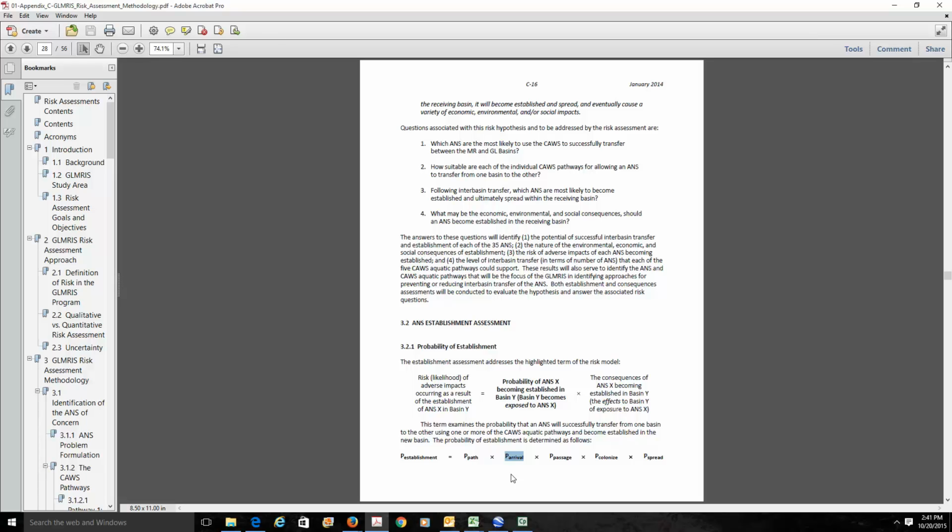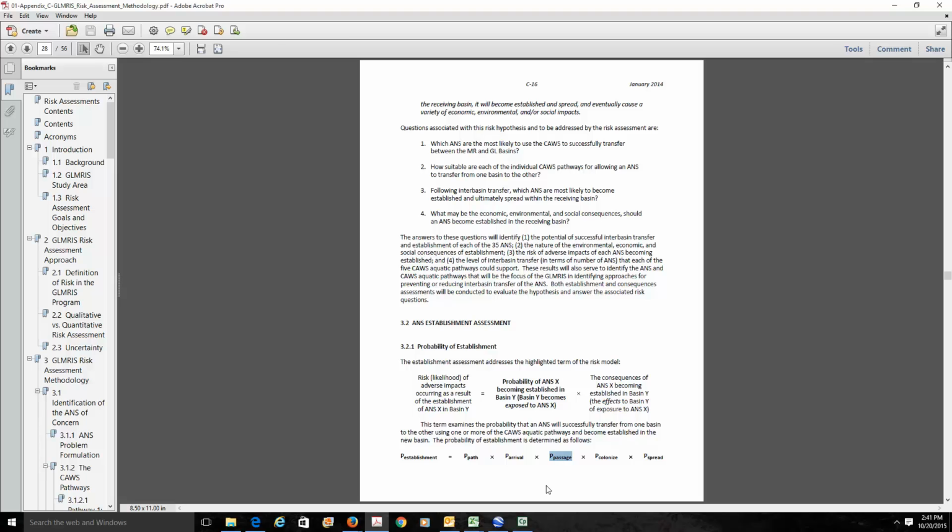But then that became a little bit more complicated because we had to ask ourselves, what arrives? 1 Asian carp, 2 Asian carp, what arrives? So we decided that we would look at the probability of arrival of a small, a medium, and a large population. So that value became a little bit more complicated.